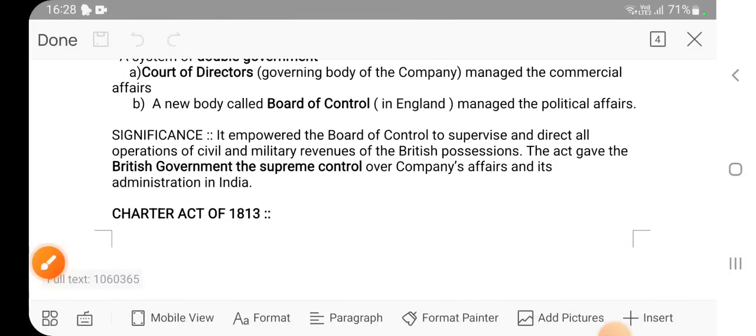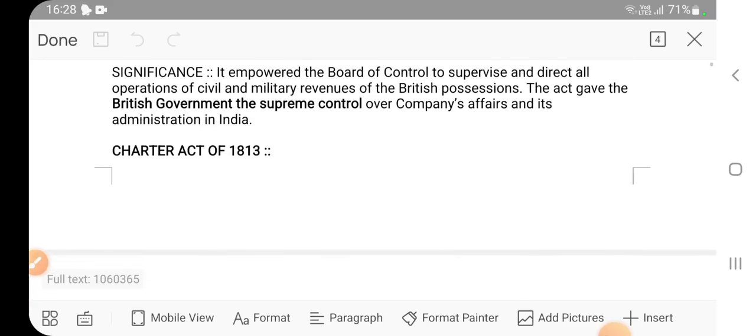What was the significance? It empowered the board of control to supervise and direct all the operations of civil and military revenues of the British possessions. So the board of control, the body in England, was given more powers. The act gave the British government supreme control, because the board of control, which is in England, was given more power. So indirectly the British government is having supreme control over the company, isn't it?